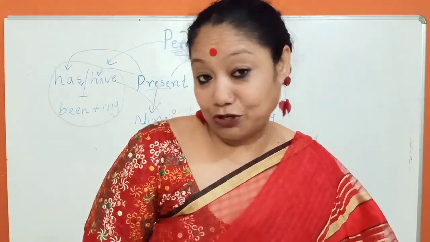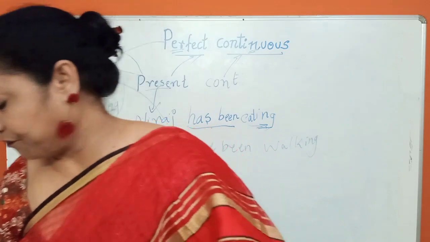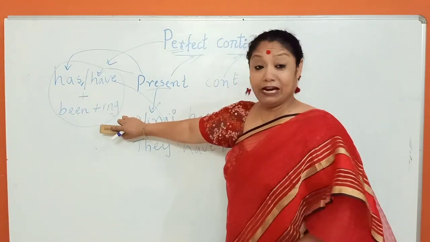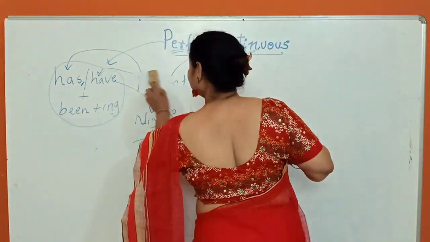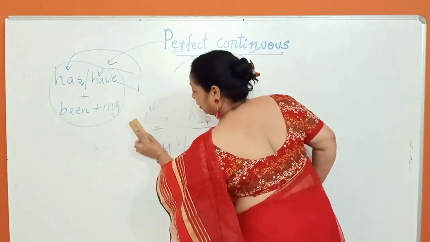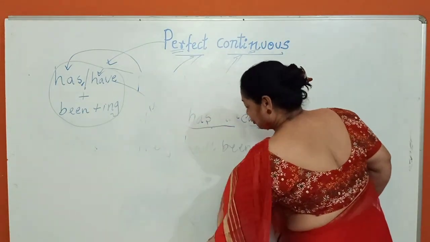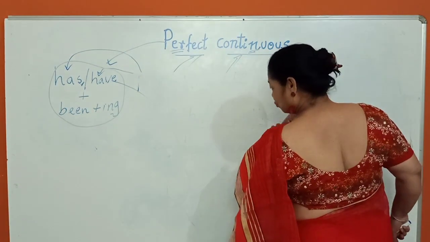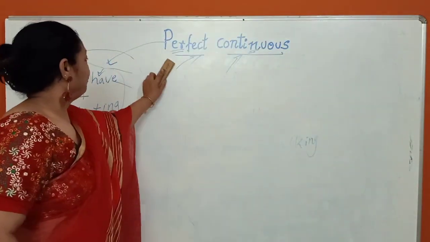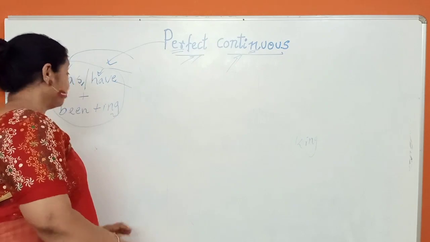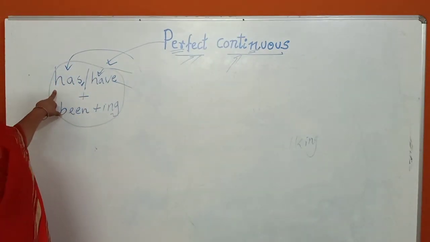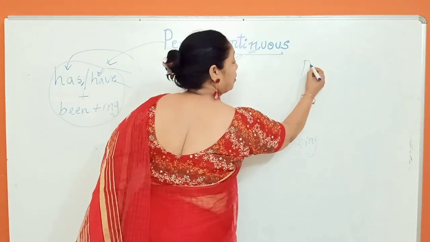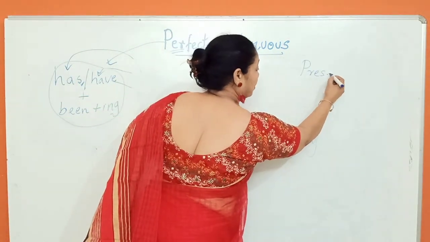Present perfect continuous, I have finished here. I'll just wipe it off, but the formula remains here. Forgive me if I am unkind with the board, because when I teach I am totally into it, so I make a war on the board, as you know that. Present perfect: has or have plus been plus ing. Present, already I have finished.